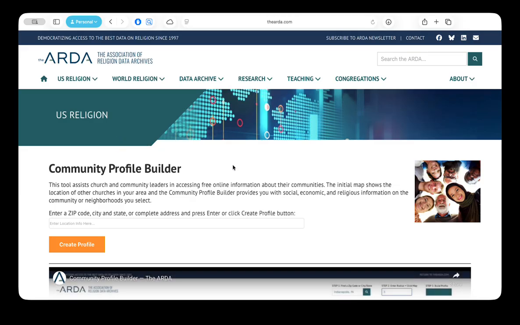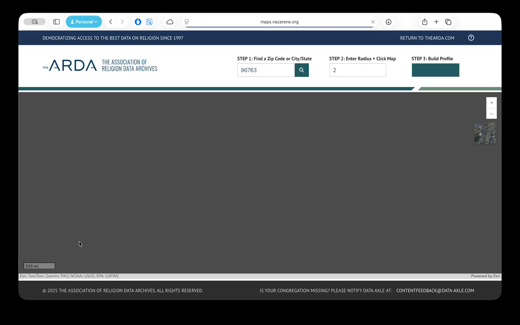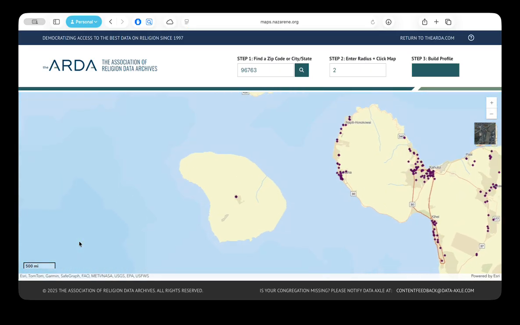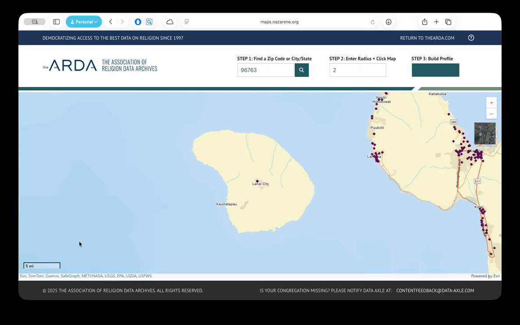Here we're at our Community Profile Builder. Enter your zip code of where your ministry site is located. So I'm going to enter mine, which is 96763, and create a profile. It zooms right in on that zip code, and we can see little old Lanai here. Now we're going to build our profile.